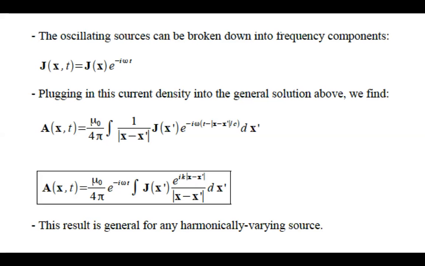You know what harmonic motion is, right? You know some general conditions for something being harmonic. If any time varying field satisfies those harmonic conditions, then you call it a harmonically varying source, and this result is general for such harmonically varying sources.